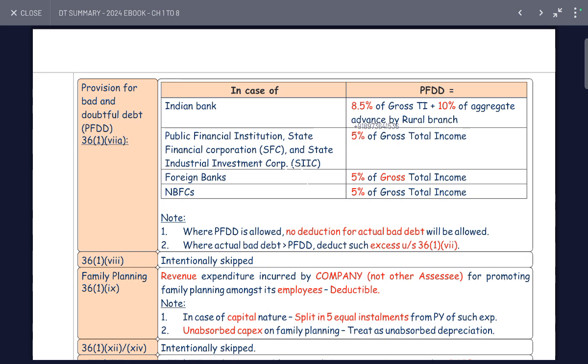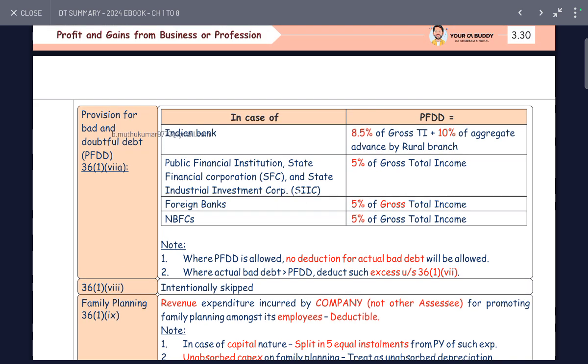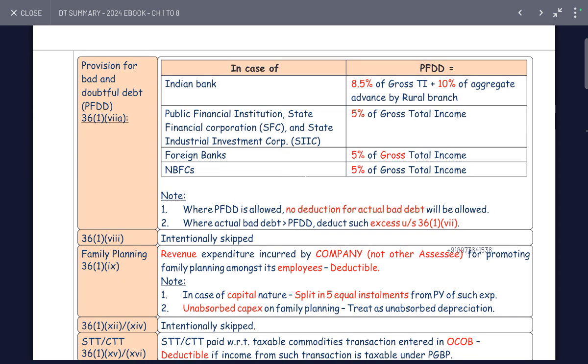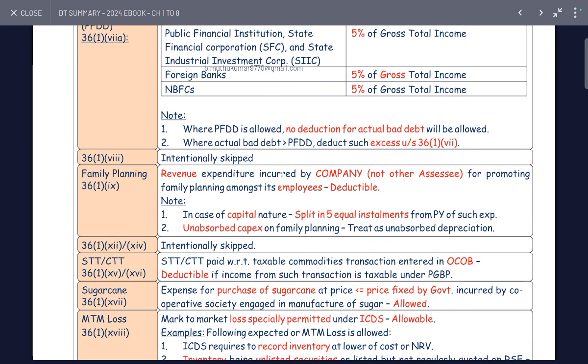So Indian banks, public financial institutions, state financial corporations, and state industrial development corporations, then it will be 5% of gross total income for NBFCs, 5%. Section 36(1)(ix).